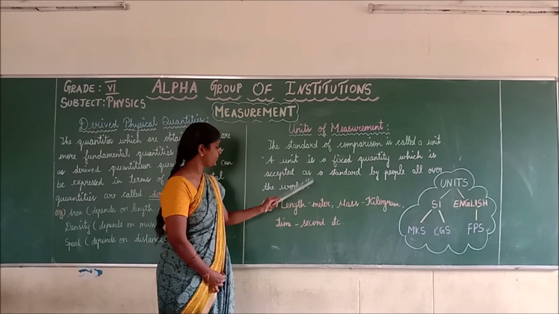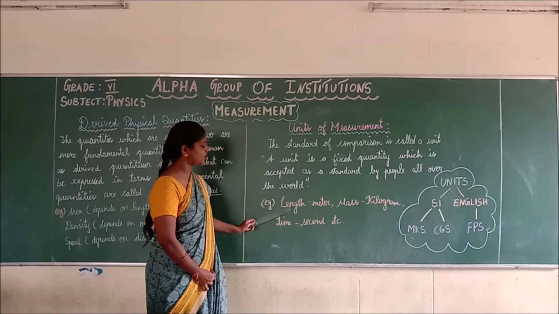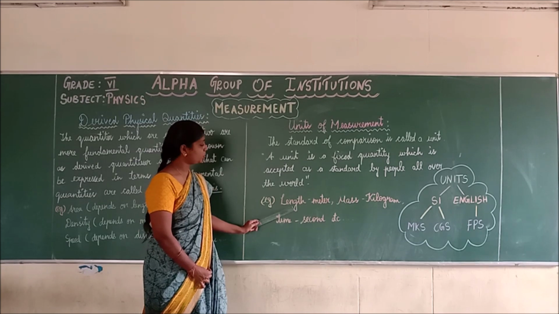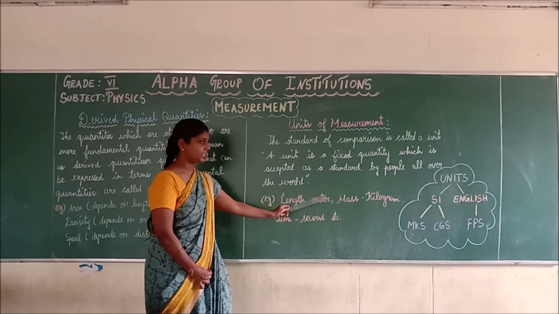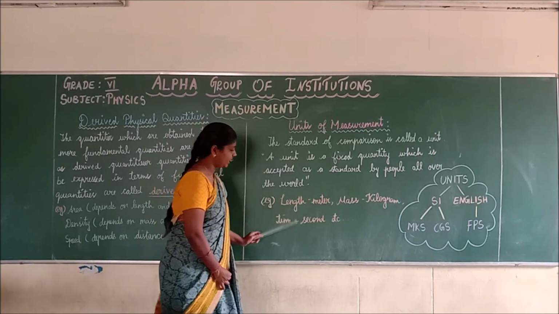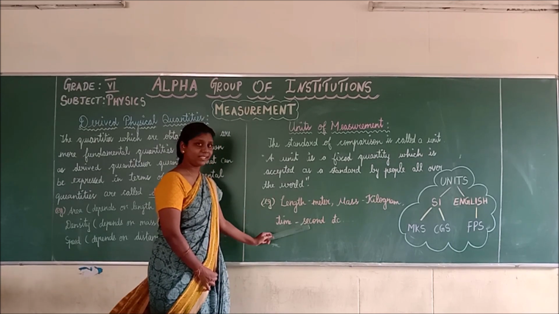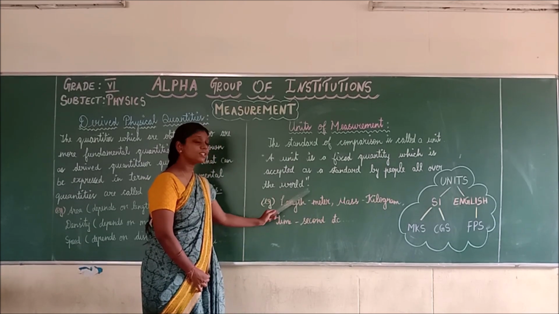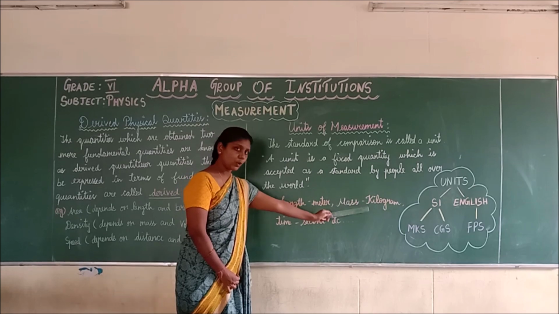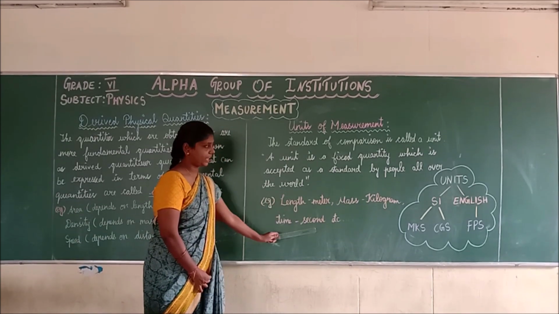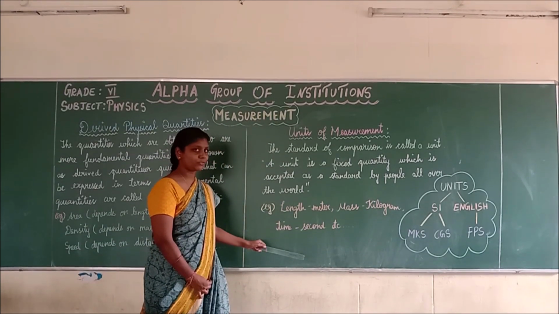Do you understand? Okay. An example for a unit: what is the unit of length? Length is meter. Mass is kilogram. And time is second. Repeat after me. The unit of length is meter. Mass is kilogram. And time is second. Do you understand what the units of measurement are?